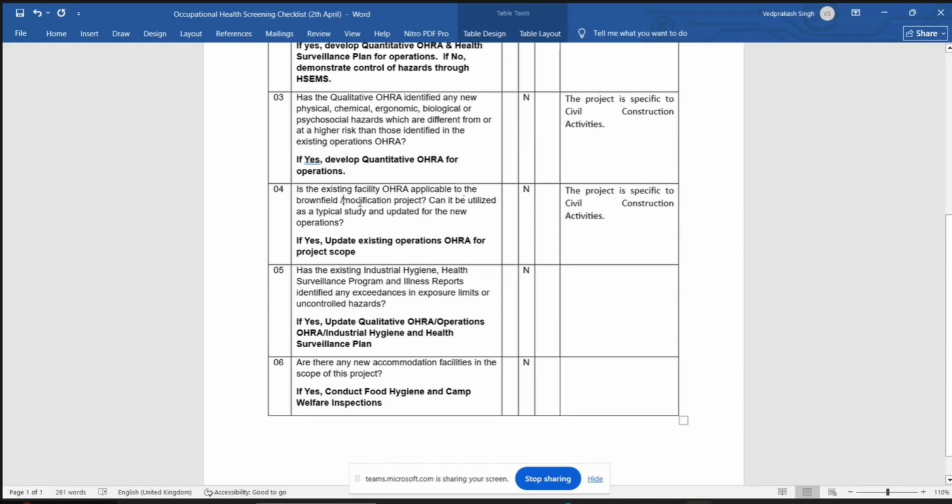Particularly in greenfield area. After activities, we put in greenfield area. Are you sure? Yeah, it is greenfield. You know greenfield, right? You know greenfield and brownfield?